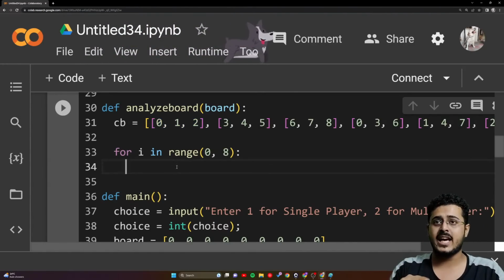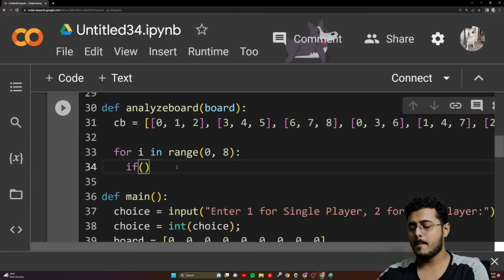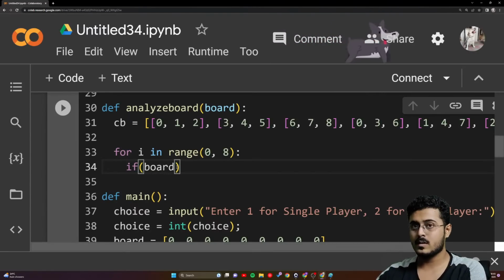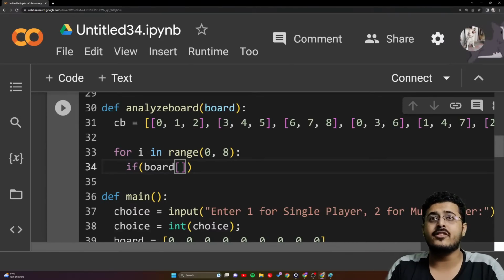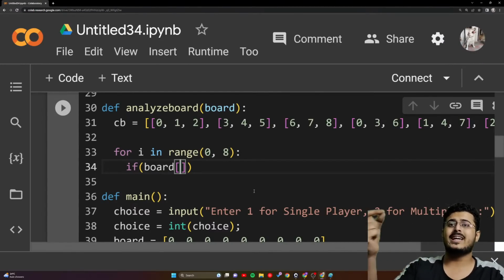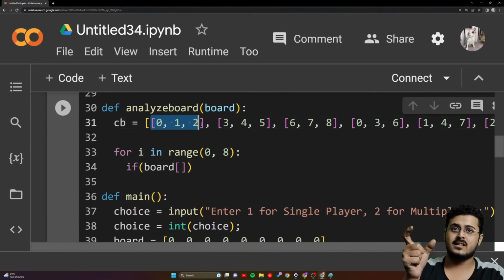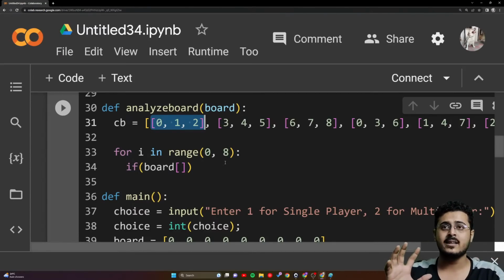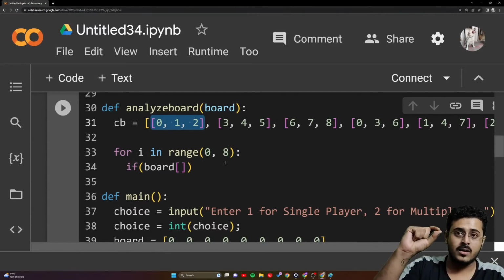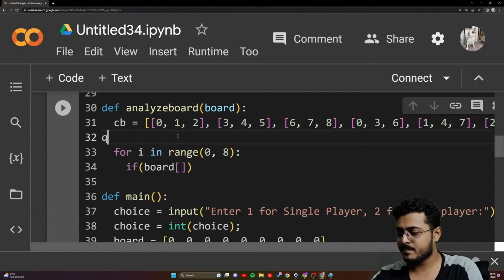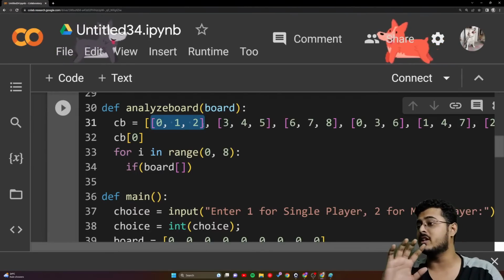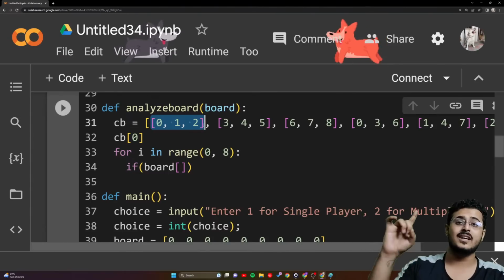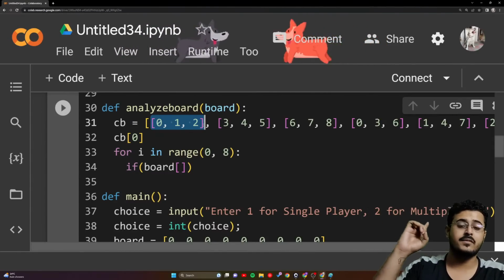Okay. Now we need to check if board, the number present at the first particular list. So how to get the first particular list, guys? The name of the first particular list, what should it be? CB and then 0, right? CB0 is going to denote the first list. This is the name of the first list, guys.